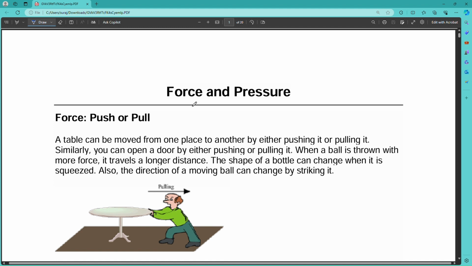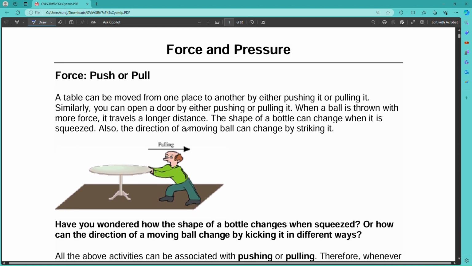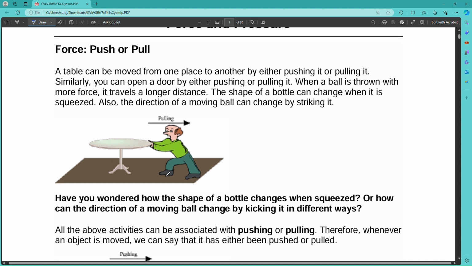So first we have to identify what is force. In simple language you can say that force is a push or pull. Whenever you are opening a bottle, lifting your mobile phone, or writing, in every case you are applying force. So force can be divided into push or pull. For example, a table can be moved from one place to another by either pushing or pulling it. So when we have to move the table, we have to pull or push. Whatever we are doing, we are applying force.